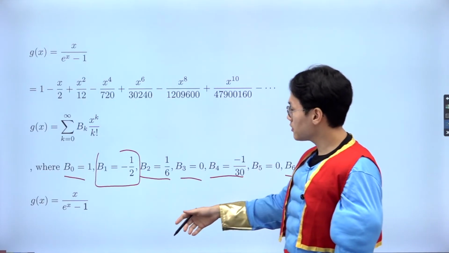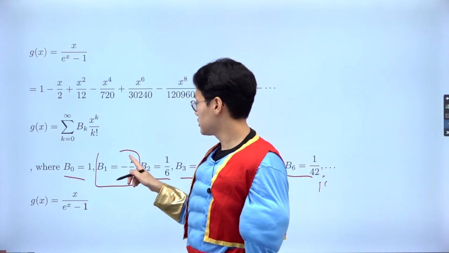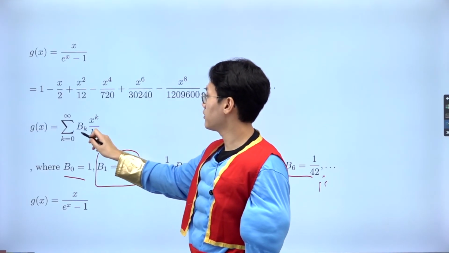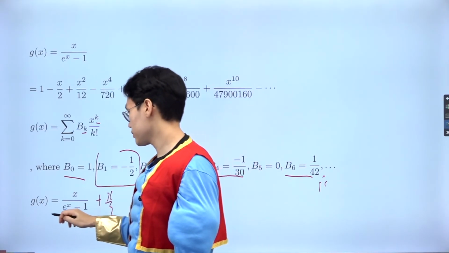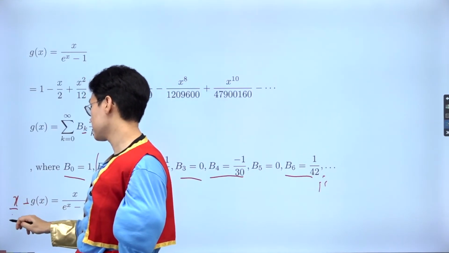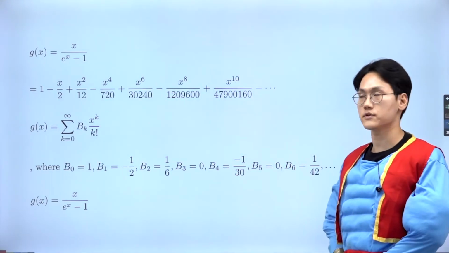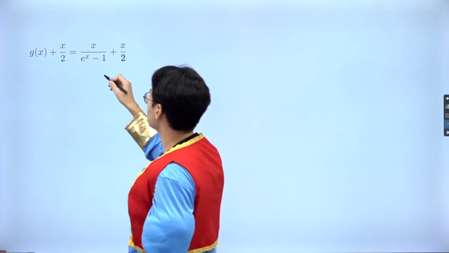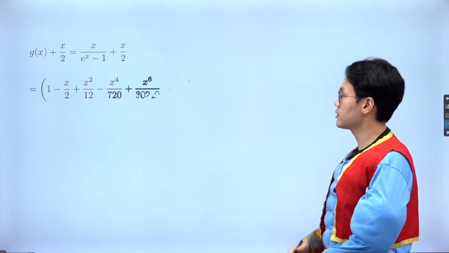But maybe I don't want to deal with the odd number. This odd term was multiplied precisely to the linear term, because it was B1 multiplied by x. So if you add x over 2, I will only associate with the even terms. I only deal with the even terms of the Bernoulli number over n factorial. So let me try to do that. Why not? If I add x over 2, on this side I'm going to simplify the right-hand side further.